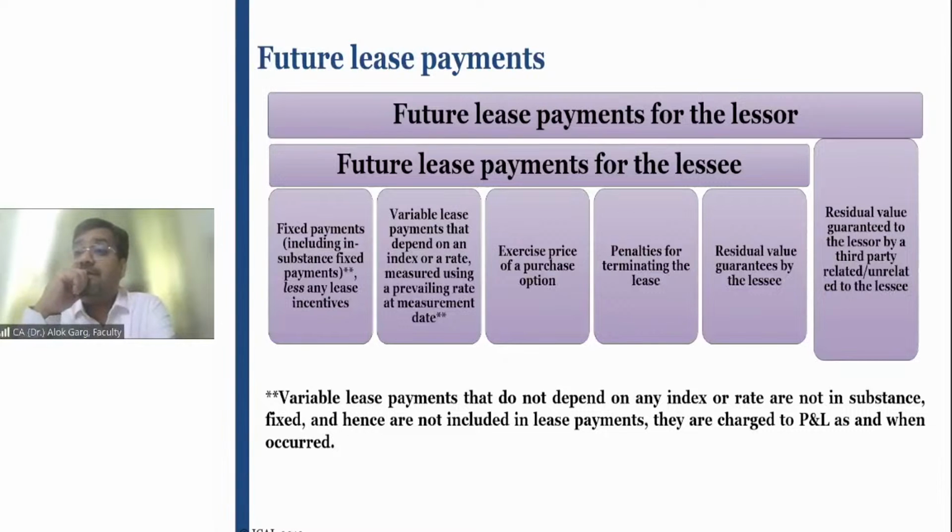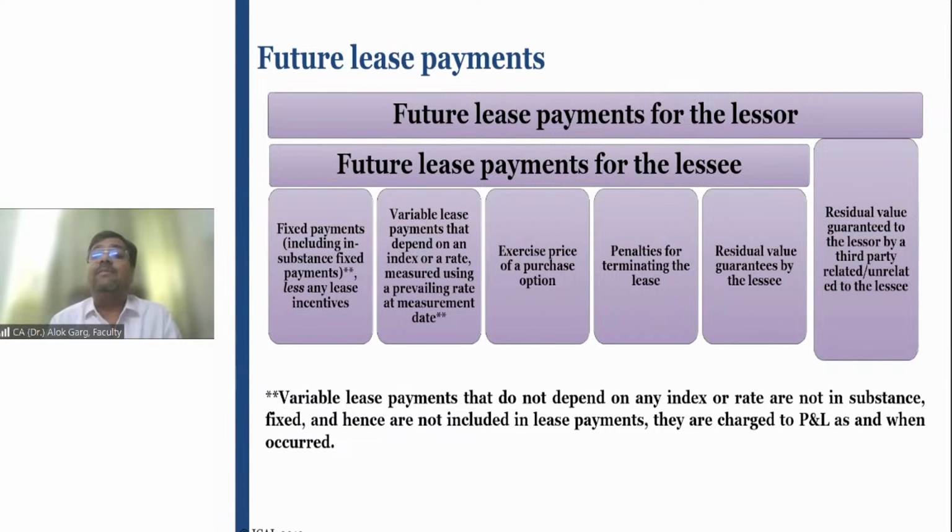Have you understood this? Okay. Fourth, the lease term is for a period of 10 years, and in the 10-year period, the car will be scrapped almost. And the lessee has given a residual value guarantee to the lessor.